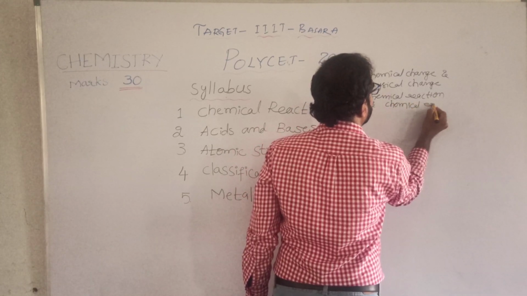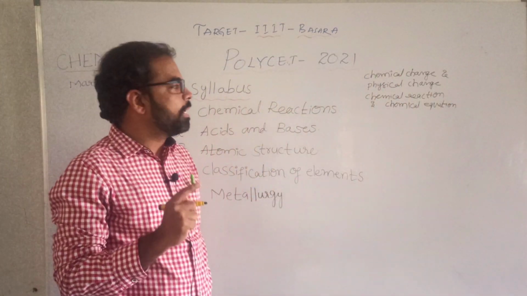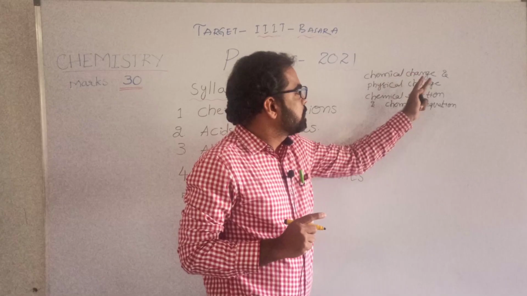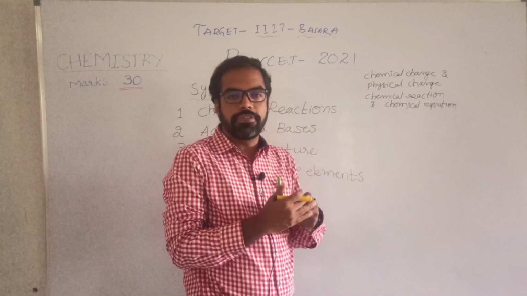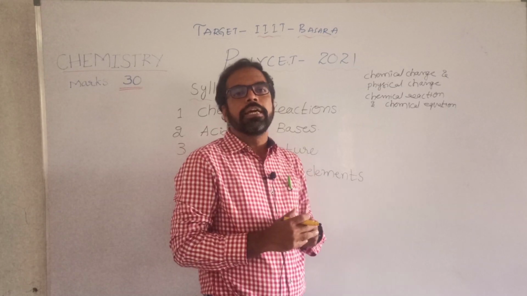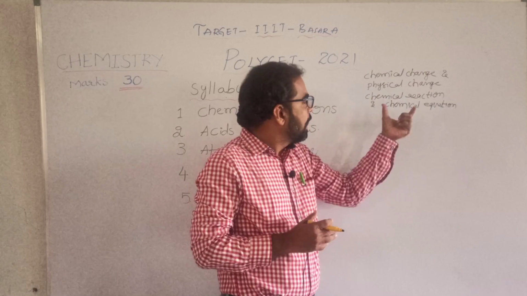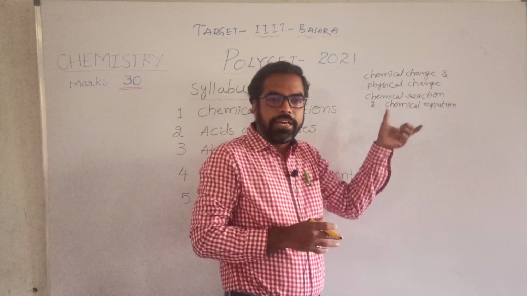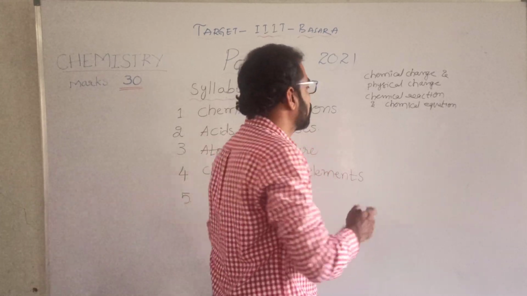From this area, at least one question should come. What is the physical change of the following, or what is the chemical change of the following? What is an example of a physical change, or an example of a chemical change? And what is the definition of a chemical reaction, and what is a chemical equation?